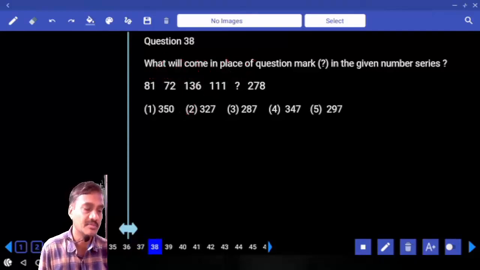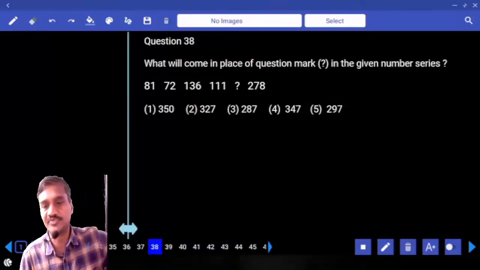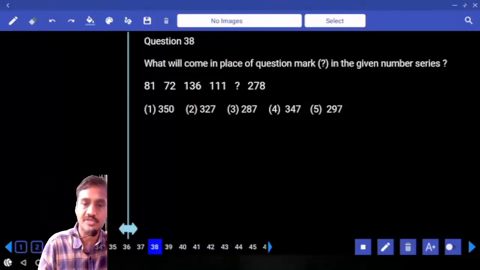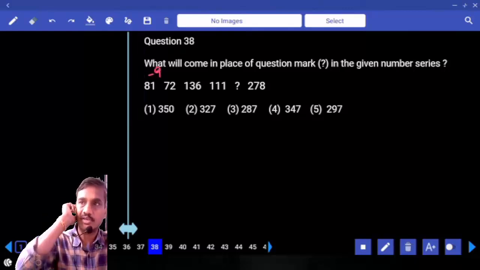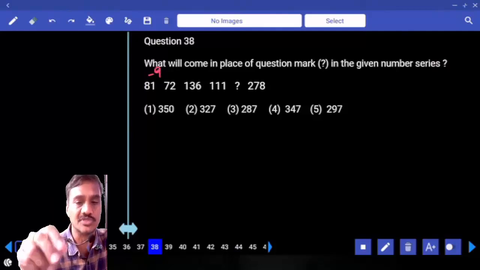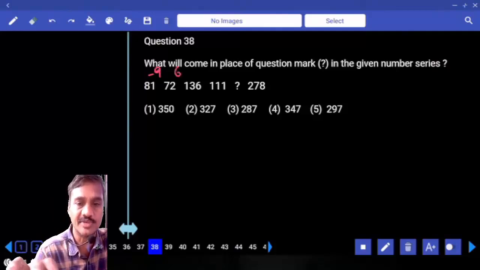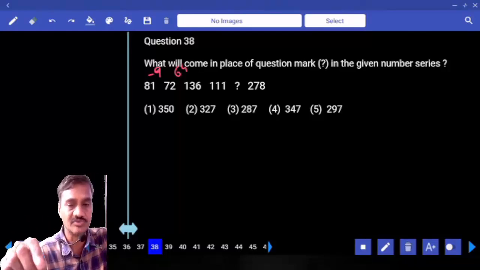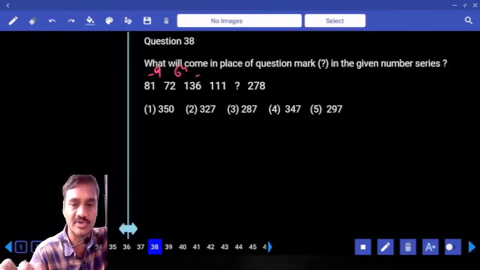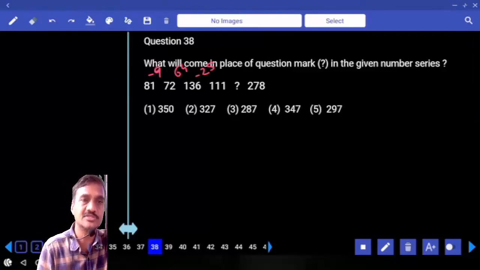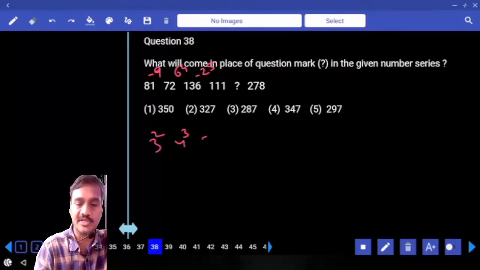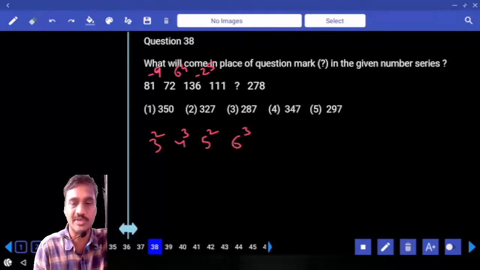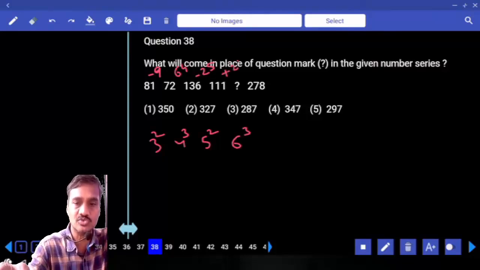Then 38. Difference, product or combination. Difference. Now 81 and 72. Now here the difference is how much? Minus 9. And 72 and 136, the difference is 64, plus or minus? Plus. And next one, 136 and 111, minus 25. I mean, 9 can be written as 3 square, and 64 can be written as 4 cube, and 25 can be written as 5 square. 3 square, 4 cube, 5 square. Next one is 6 cube. Plus or minus? Plus. 6 cube means 216.